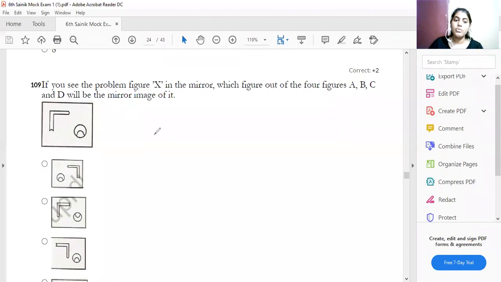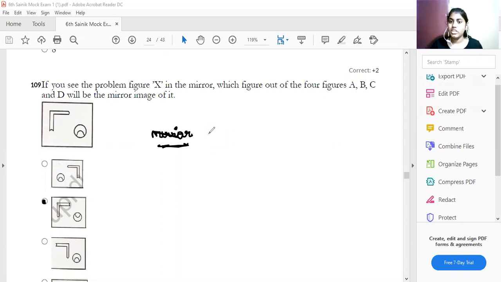What is the concept of the mirror image? In a mirror image, the right side of the figure falls on the left and the left falls on the right. This is the concept of mirror image, which I discussed when solving the chapter on mirror image questions. If you hold your hand in front of a mirror, it will show us like that: right becomes left and left becomes right. This is your mirror image.